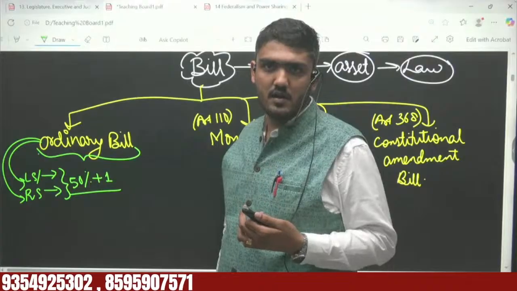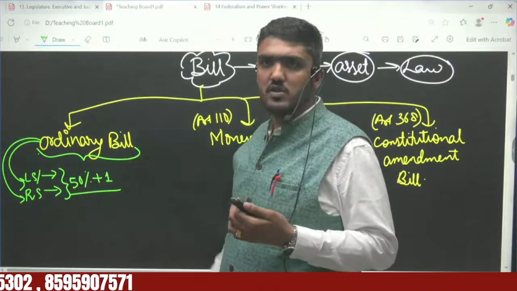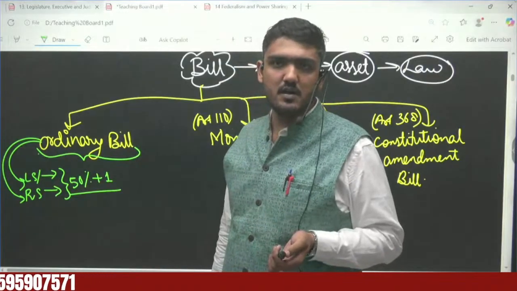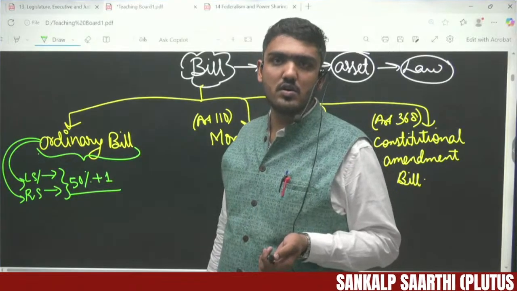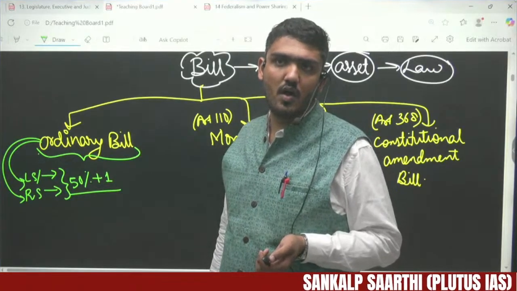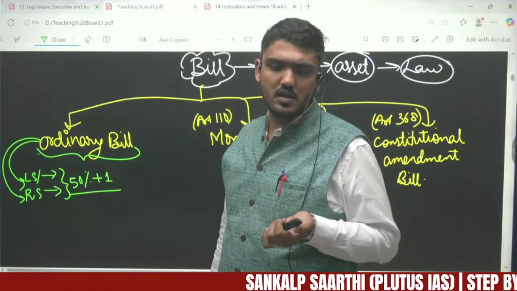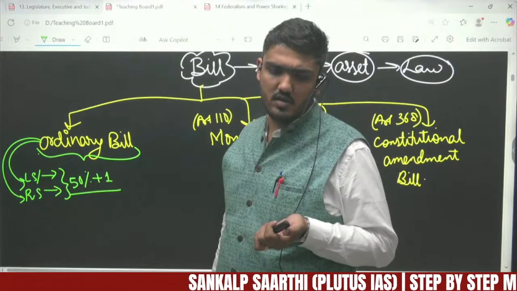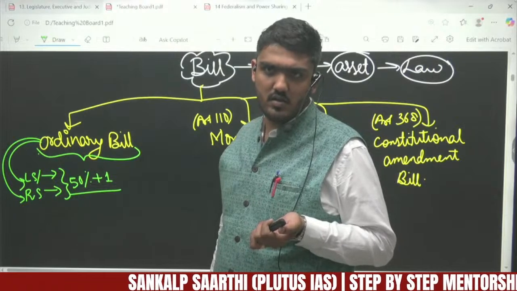Yes, sir, but I'm talking not about a person, but about the members of parliament of Lok Sabha and Rajya Sabha. What does it mean, 50% plus one extra? From where does this one vote come?